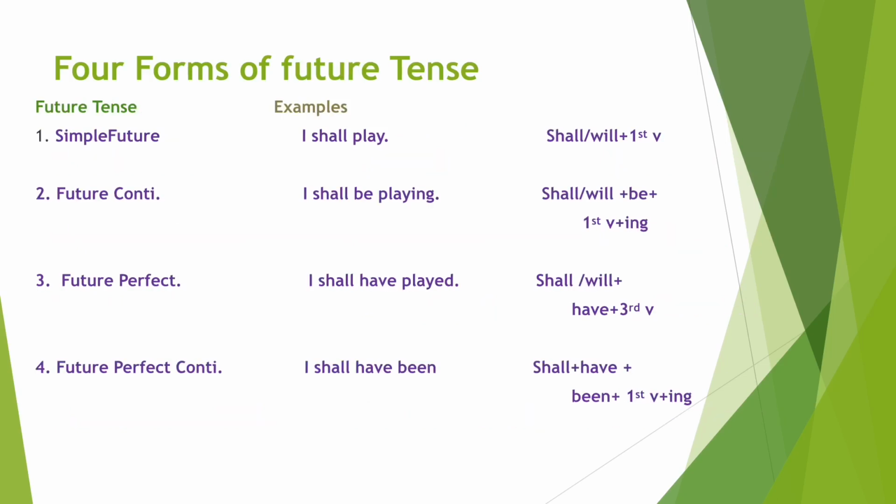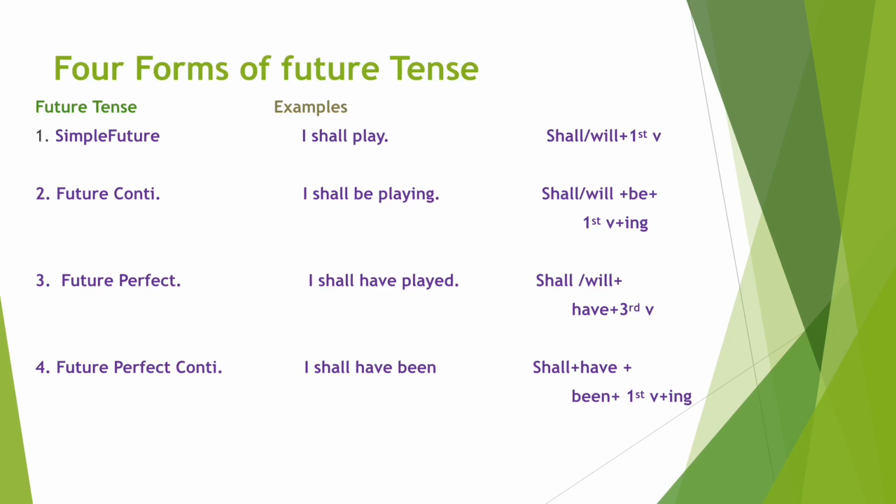Similarly, the future tense has the following four forms. First one, simple future. Example, I shall play. Structure is shall or will plus first form of the verb. Next, future continuous. I shall be playing. The structure is shall or will plus be plus first form of verb plus ing.